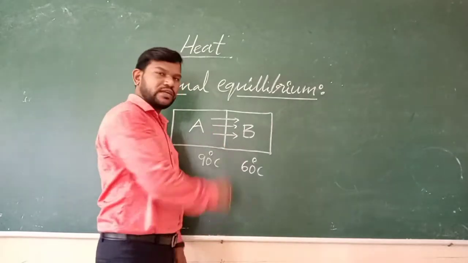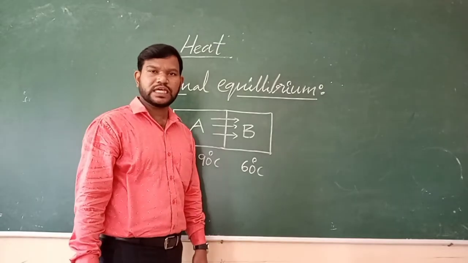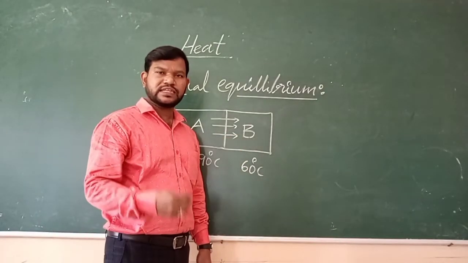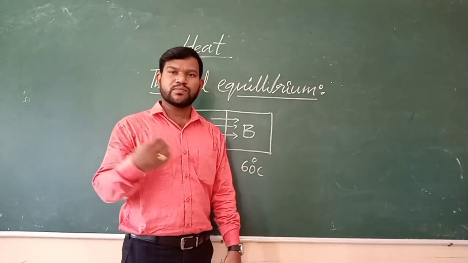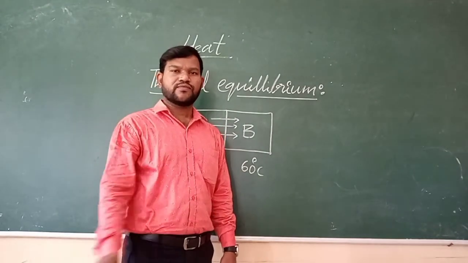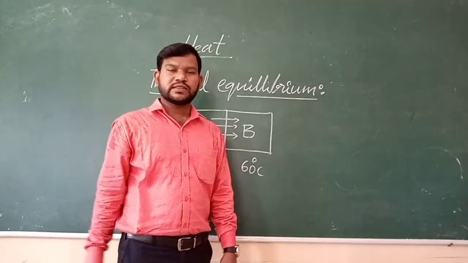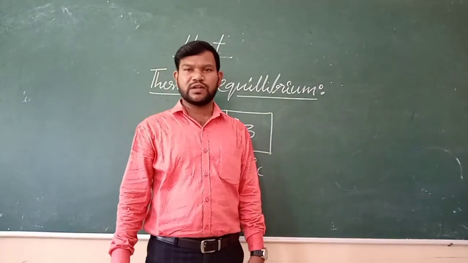So this condition we call thermal equilibrium. What we call thermal equilibrium: when two bodies are in thermal contact, heat energy flows from the high temperature body to the low temperature body, until both the bodies attain the same temperature. Then the flow of energy stops. So this condition we call thermal equilibrium, my dear students.